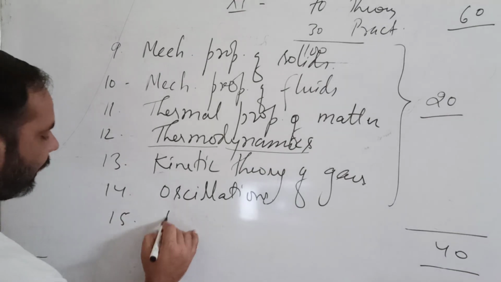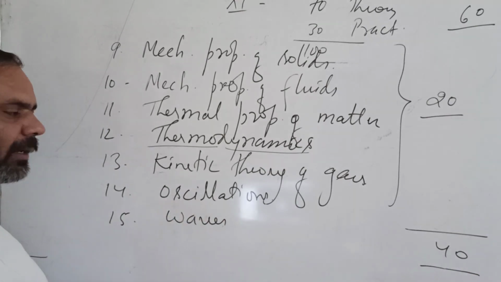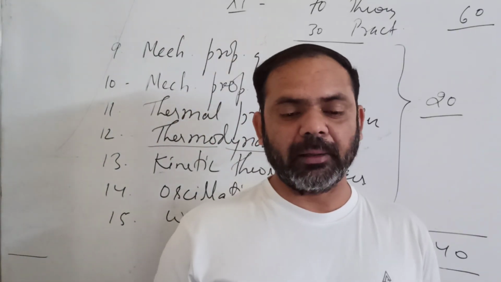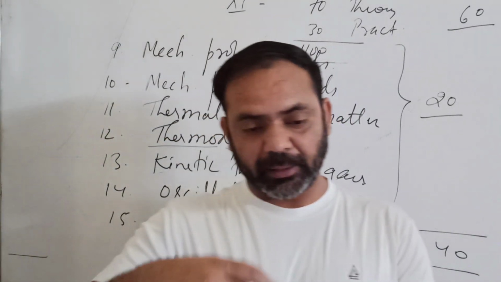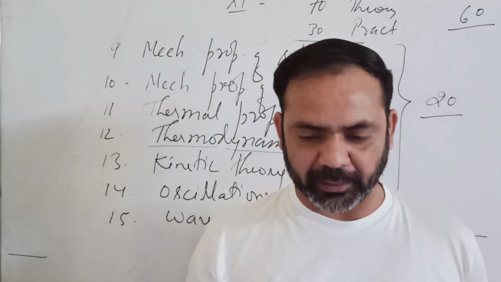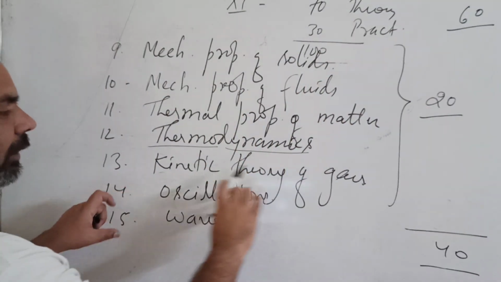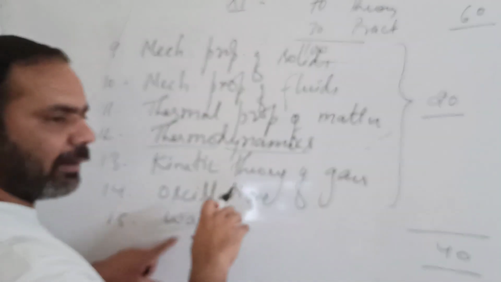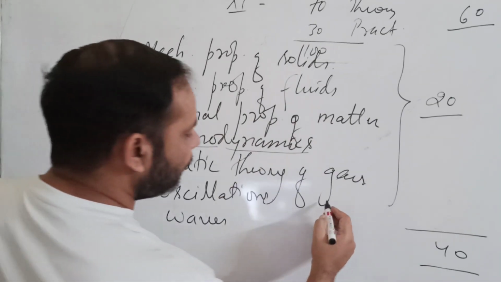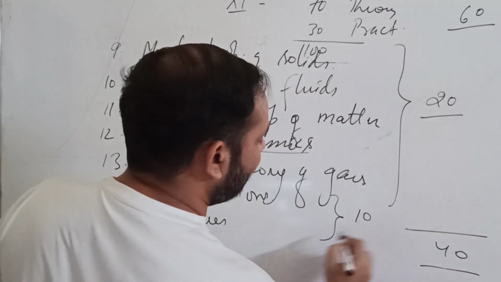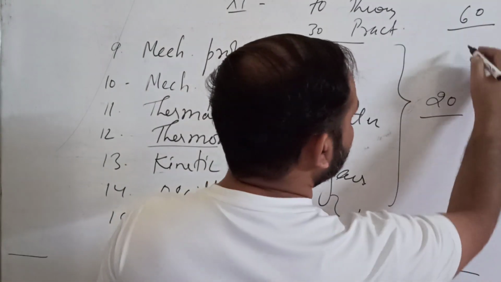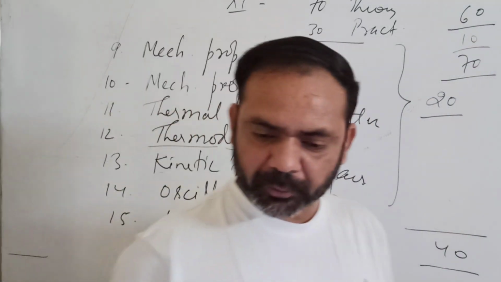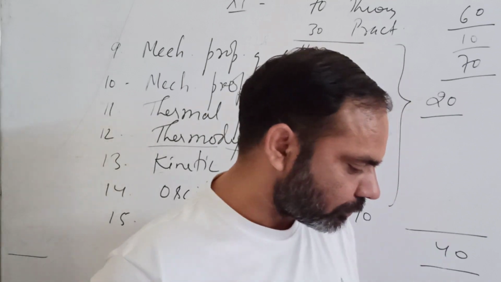And the last chapter is waves. A single particle oscillates, and when a large number of particles oscillate in a proper, harmonic way, then that combined oscillation constitutes a wave, and we have some properties for waves also. So this is your part for 10 marks, and now it becomes total 70 marks. So this is all about the syllabus of class 11th.